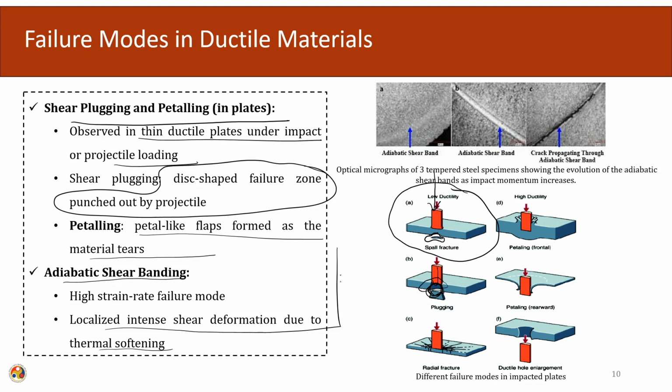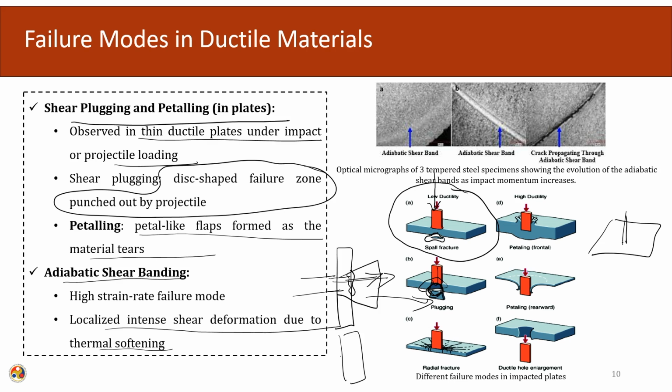So, in a ductile material, first some spalling will occur, the spall fracture at the other end. After that, as the projectile tries to punch through, a similar piece will try to come out. This type of thing is called plugging. In some cases, if this is the plate and the puncture is occurring here, cracks will form and go out radially. These are the radial fractures that will occur.